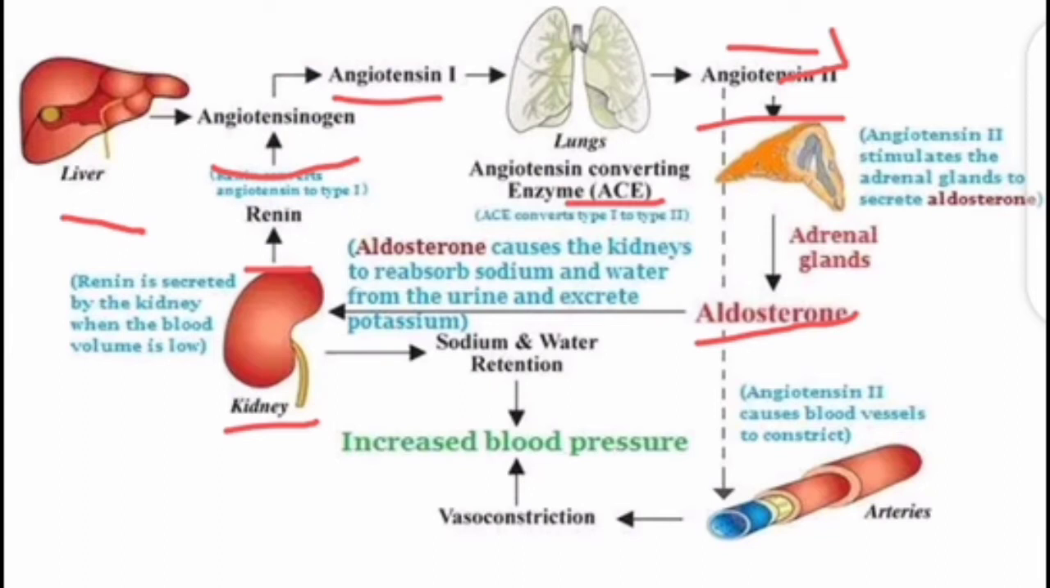The angiotensin 2 acts on the adrenal gland, and this causes the adrenal gland to release aldosterone. Aldosterone causes the kidney to absorb water and sodium from the urine and excrete potassium. So when the body retains water, the blood pressure rises, and in some people it can cause a problem.